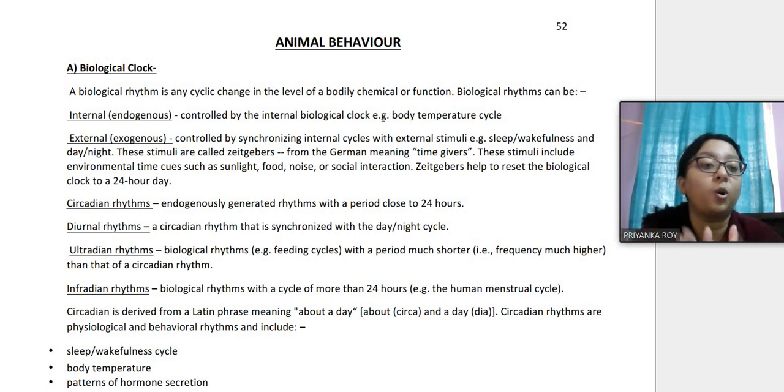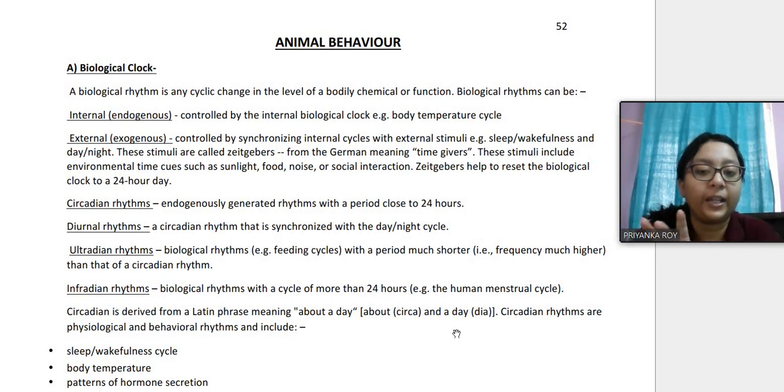Therefore, these are called infradian rhythms. So these are the different cycles, internal as well as external, which are governed by internal stimuli as well as external stimuli, and that is how our bodies are synced according to these times. Now, circadian rhythm: circa means about, and dian comes from day.